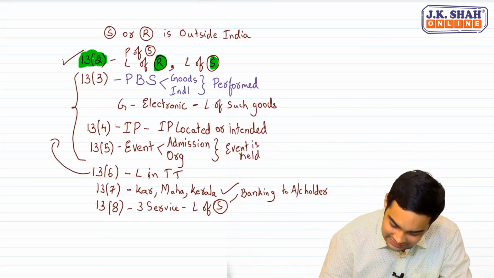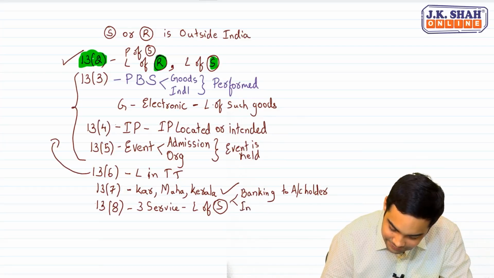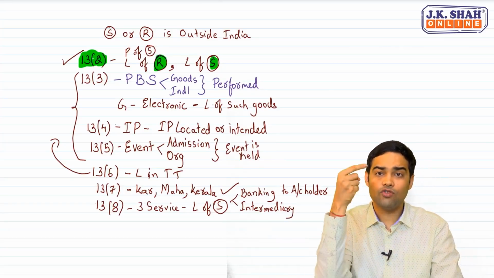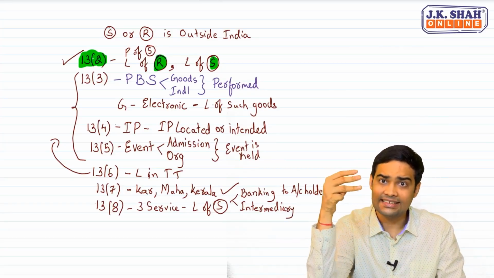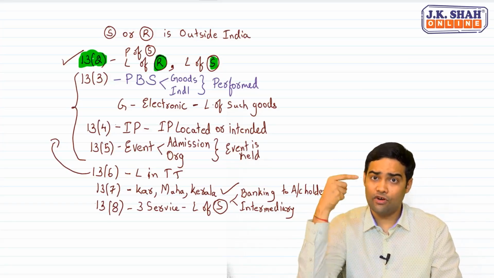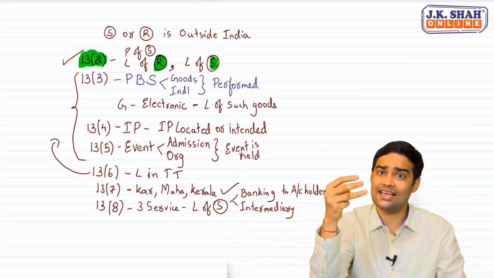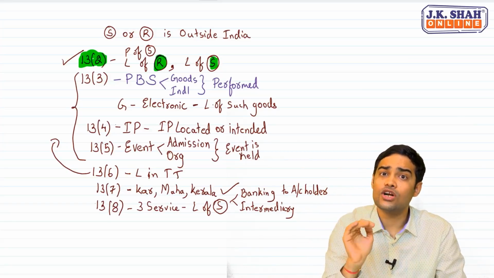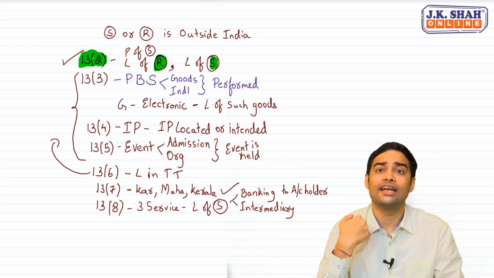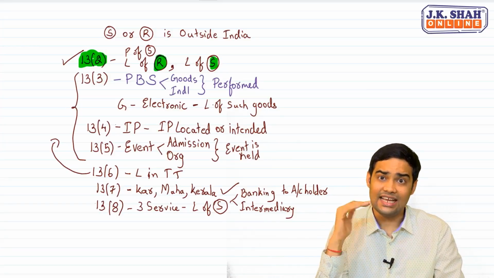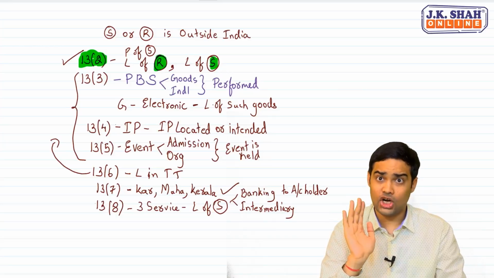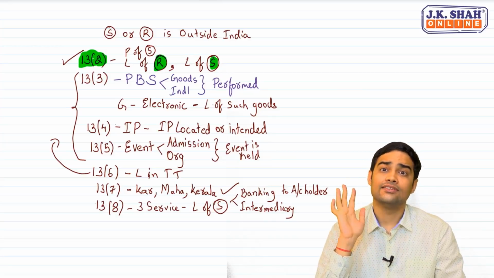Second one is intermediary services. Intermediary agent related services, and remember, intermediary of goods, services and securities. An agent of goods, services and securities, and does not include a person who is selling on his own account. If he is selling on his own account, then it's not an intermediary in 13.8.